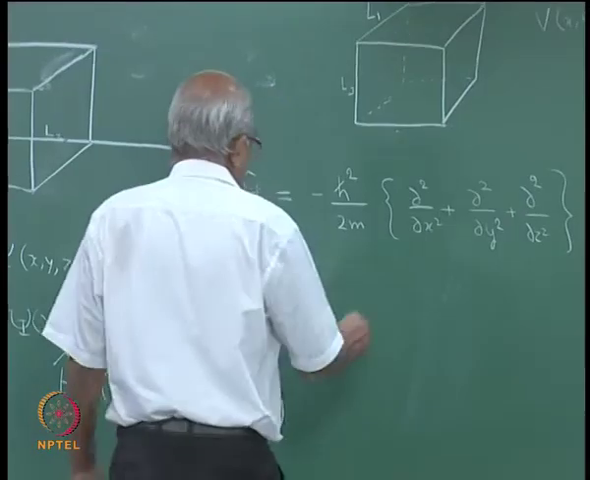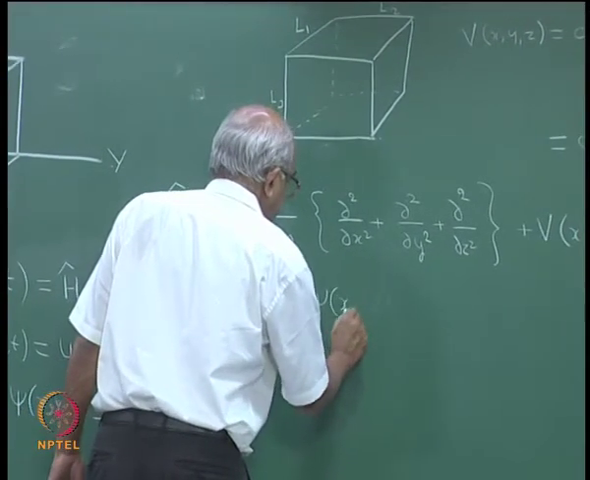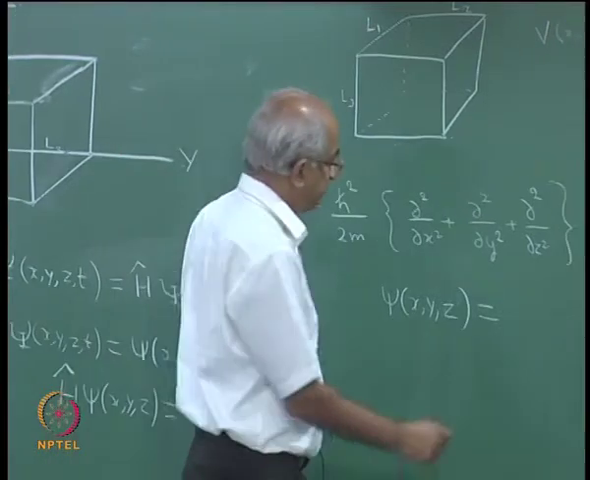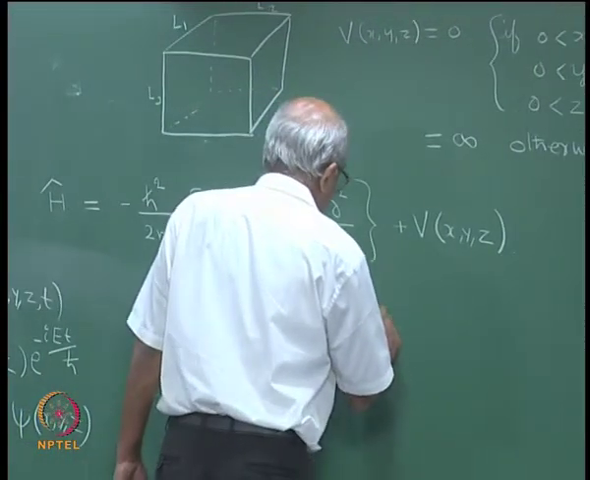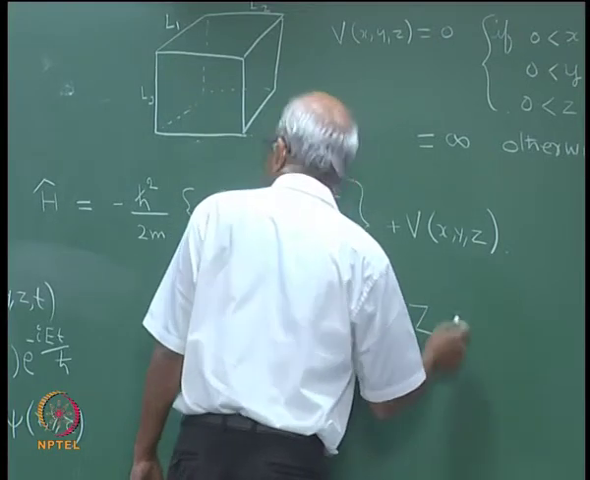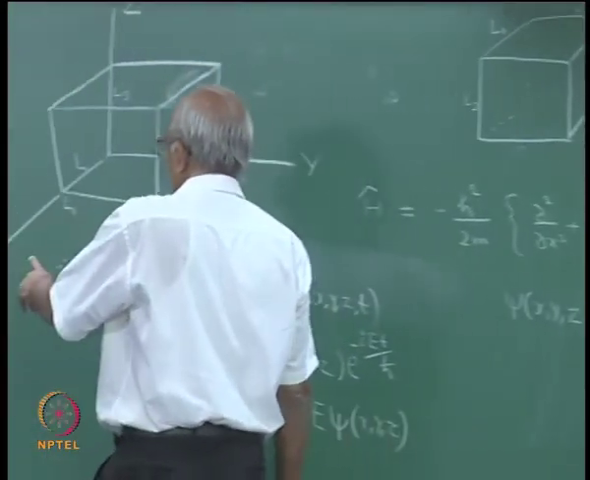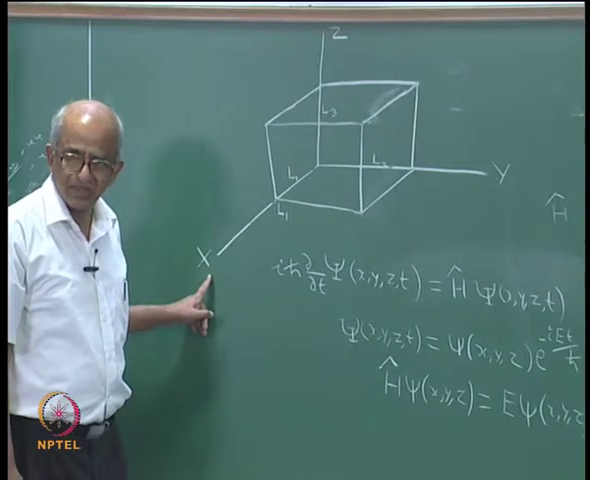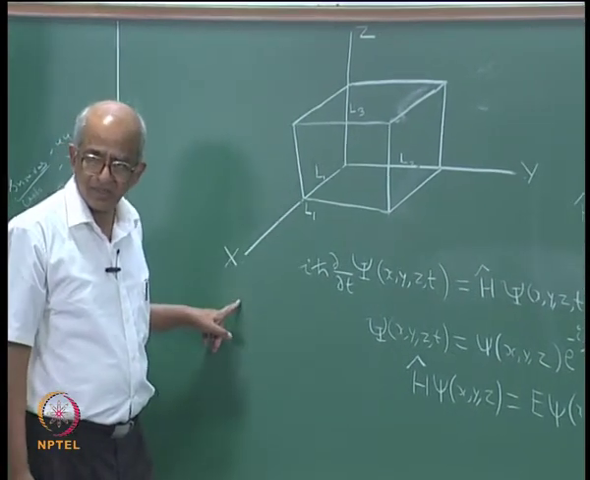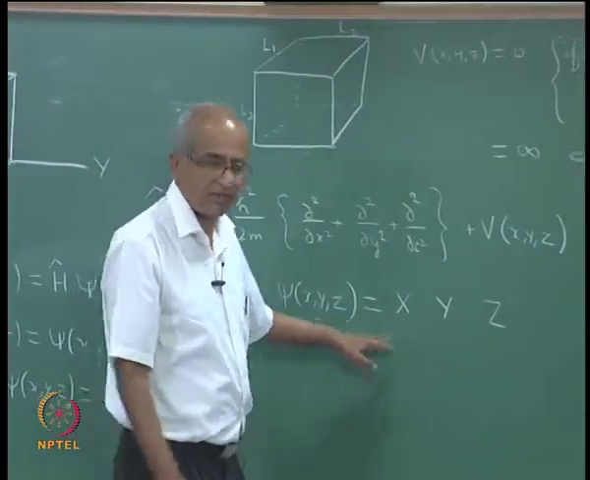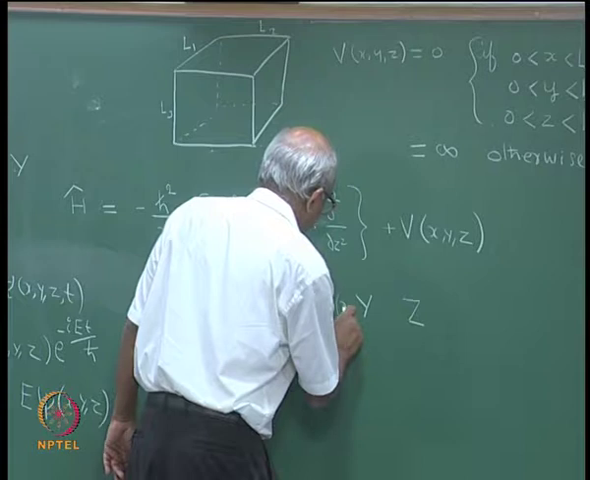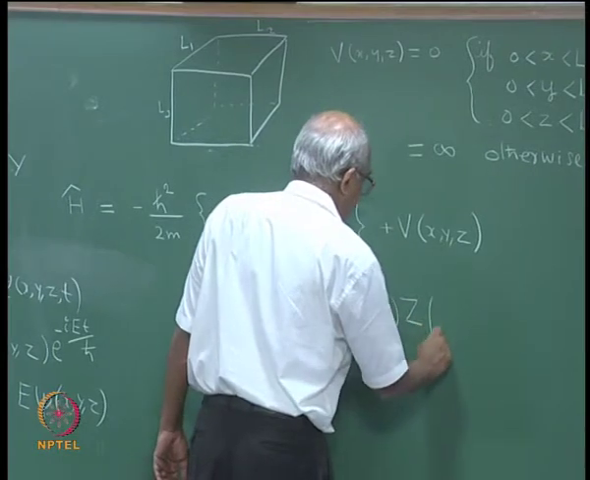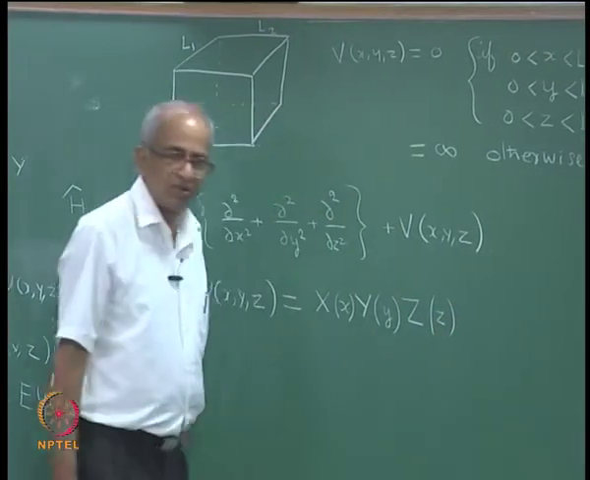Now, what we will do is we will take our psi, which is a function of x, y, z, and try to find a solution which will be written as capital X into capital Y into capital Z. I hope you will not confuse between that capital X and this capital X. This is just labeling the coordinates, while this capital X is a function, and it is going to be a function of small x alone, capital Y will be assumed to be a function of small y alone, and capital Z will be assumed to be a function of small z alone.